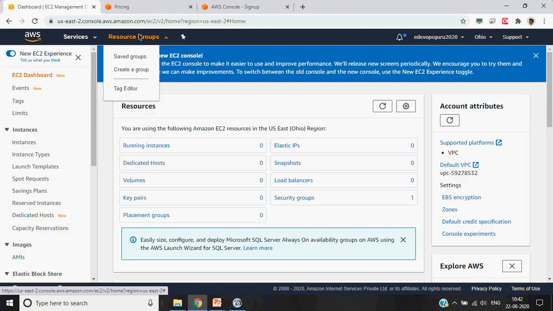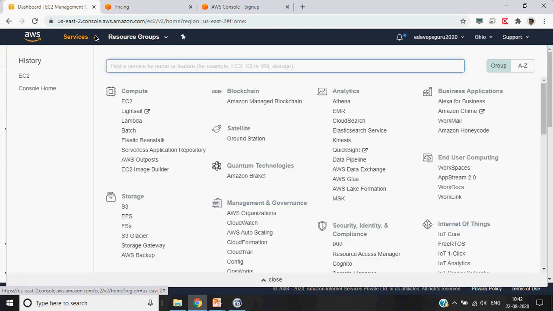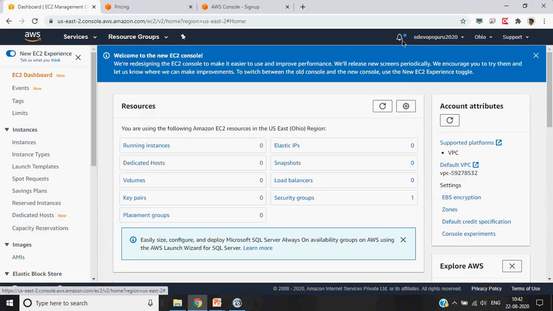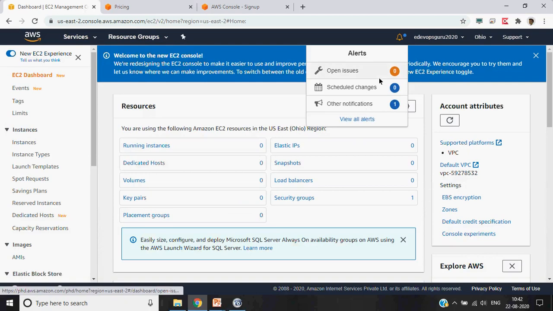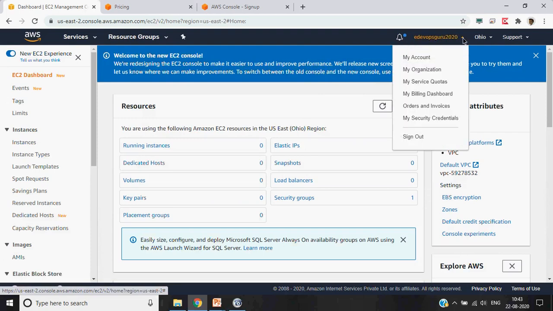We will talk a little more about this. Then you have the notifications, such as open issues and those kinds of notifications, which you can keep getting here. Here you can go and see the different options. If you want, you can go to your account, and it will show you your account details.